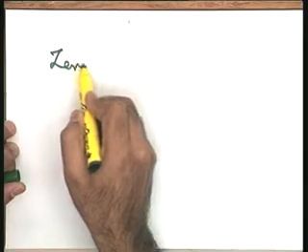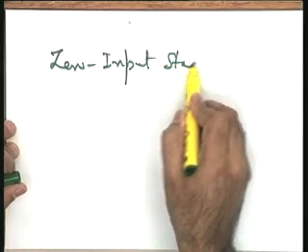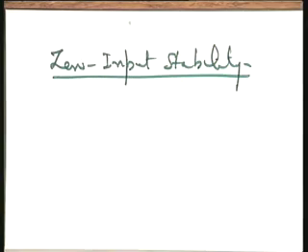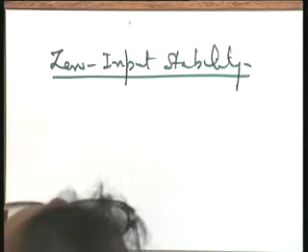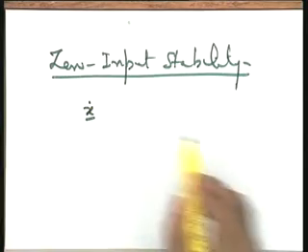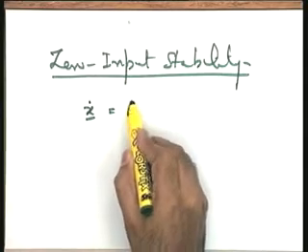Now, looking at the time, I want to finish at least the stability concept today. So, let me now quickly go to zero input stability, unless there is a question from you. I will go to the concept of zero input stability now. Look at this now, it requires a little knowledge of state variables, but I think that much you already have. I will be able to cash in on that knowledge.